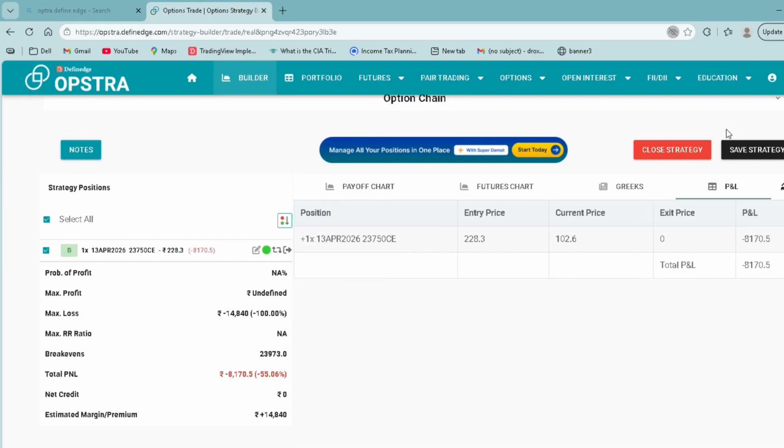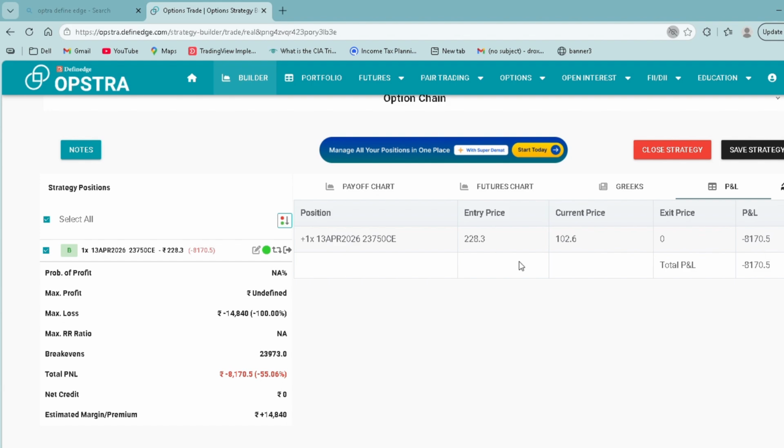Look at this. Look at my entry price. My 23,750 call, my entry price is 228.3. Right now it is trading at 102. See, more than half of the premium has gone down. I paid 228, but it came down to 102. That is more than half of my premium has come down. That is 8,170 rupees. I'm in loss.